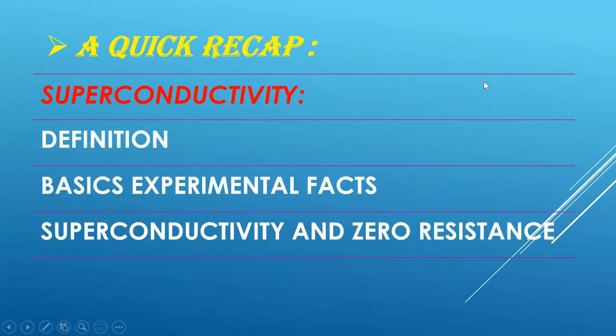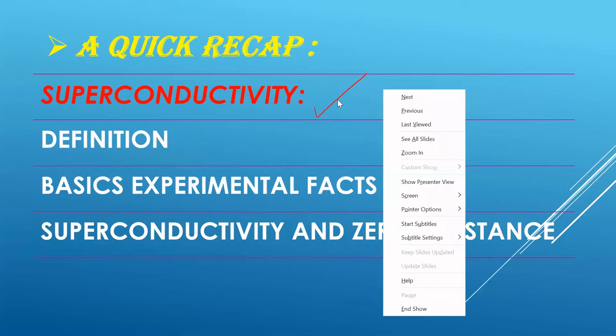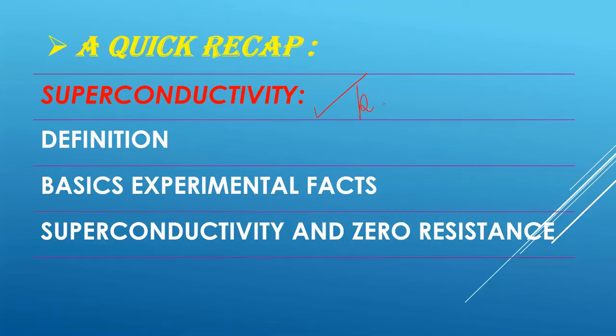Let us have a quick recap on the previous class, what we have done. We have done superconductivity. What is superconductivity? The phenomenon in which the resistance of a given material becomes zero at a particular temperature. Kamerlingh-Onnes did an experiment on mercury, and he found that the resistance of mercury becomes zero at 4.2 Kelvin.